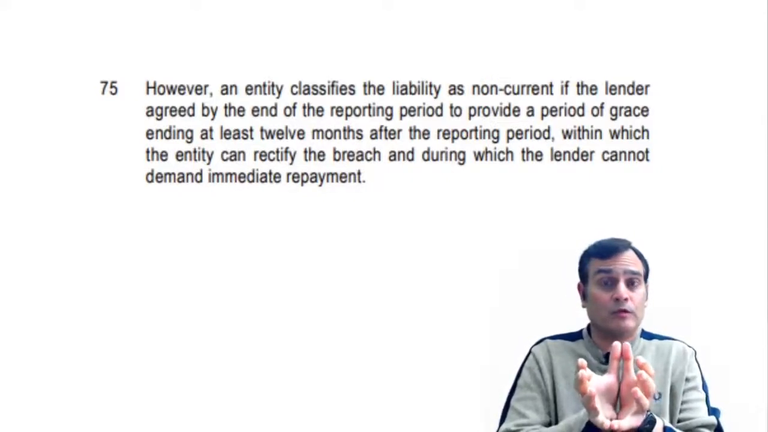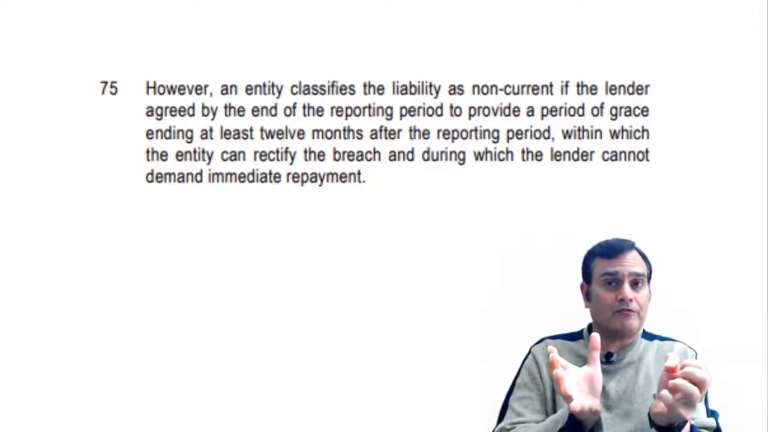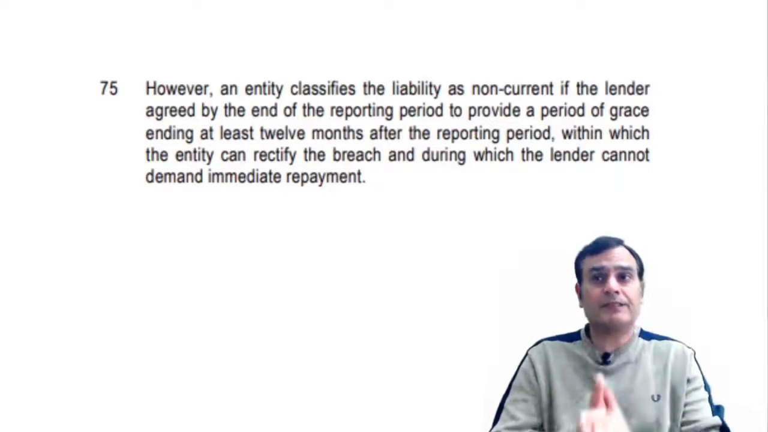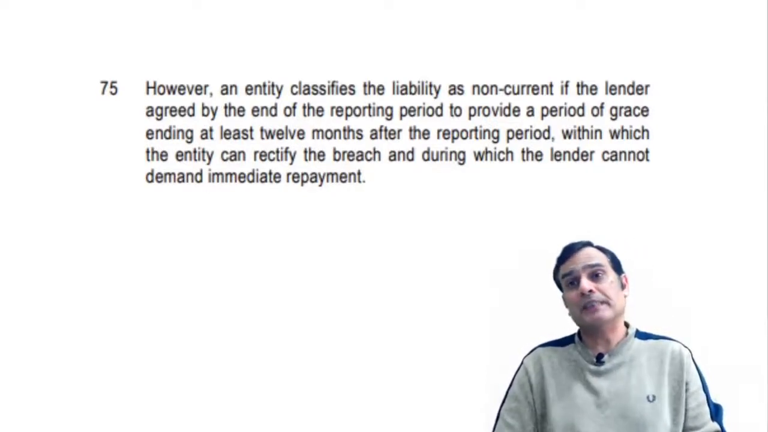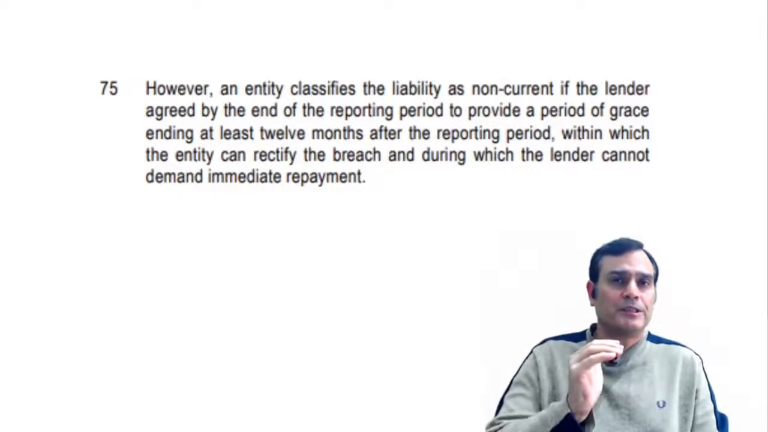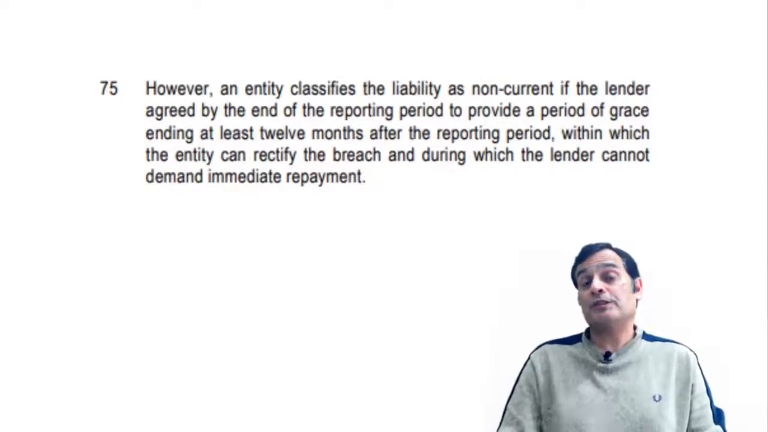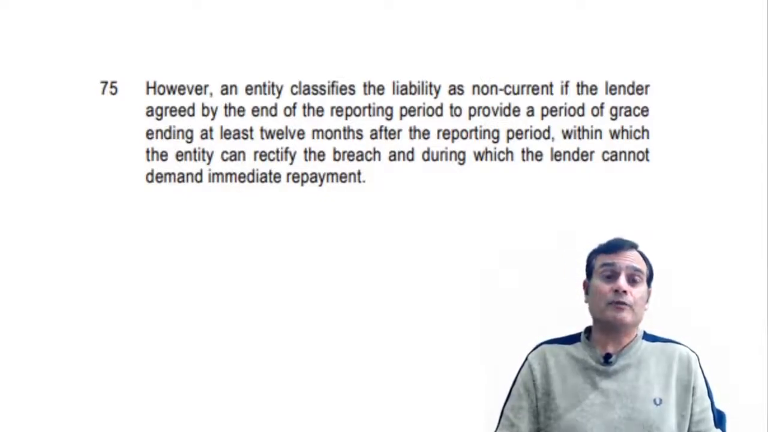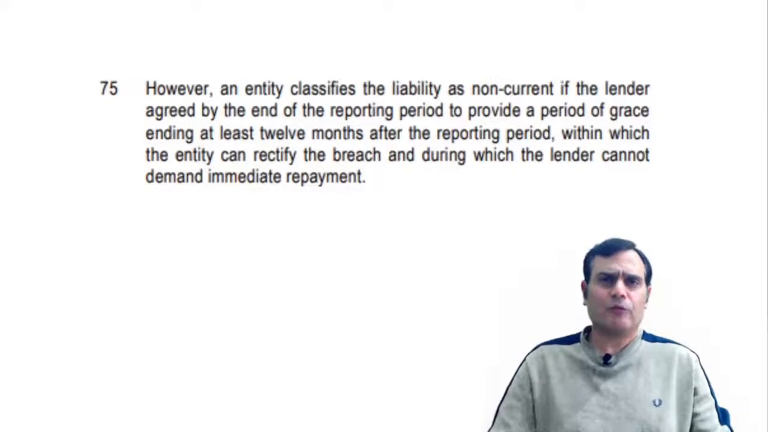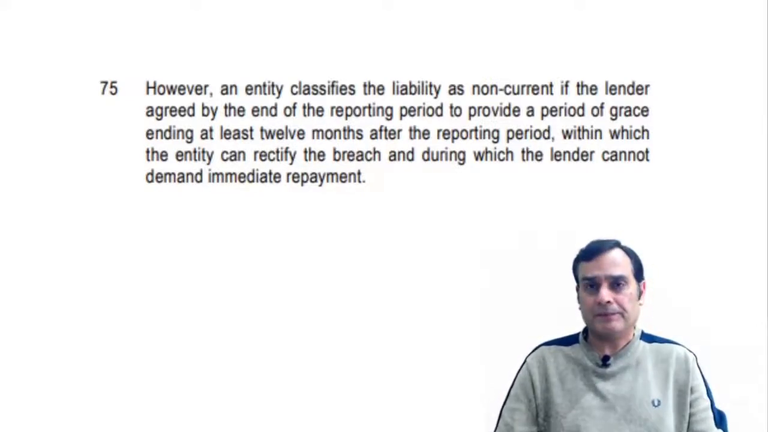So remember, there are two important factors for the para number 75. One is the timing factor when the lender agreed to condone the delay, and that is supposed to be before the balance sheet date. Secondly, the lender agreed for a grace period which is at least 12 months or more after the balance sheet date, within which the borrower, the entity, would rectify the breach. And of course, the lender would not demand any immediate repayment in that period.